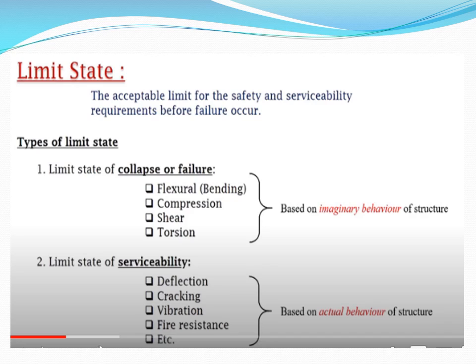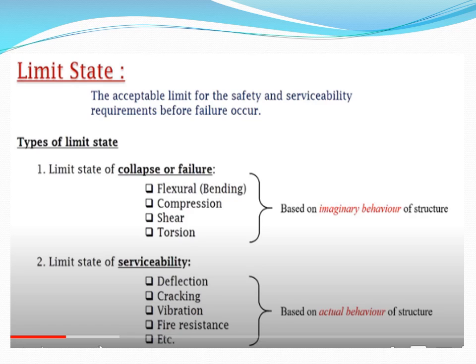Types of limit state. There are two types of limit state: limit state of collapse or failure, and limit state of serviceability. In limit state of collapse or failure, it is the imaginary behavior of the structure. We consider bending, compression, shear, and torsion. In limit state of serviceability, we consider the actual behavior of the structure, where it is possible to see the members' deflection, cracking, vibration, fire resistance, etc.